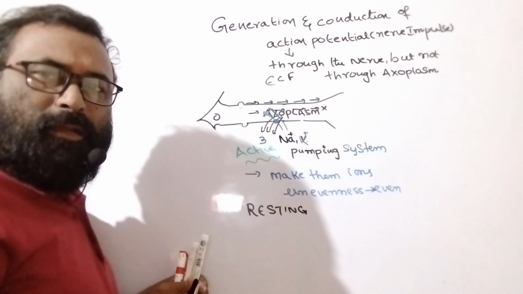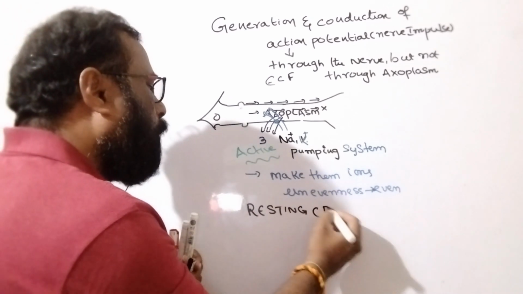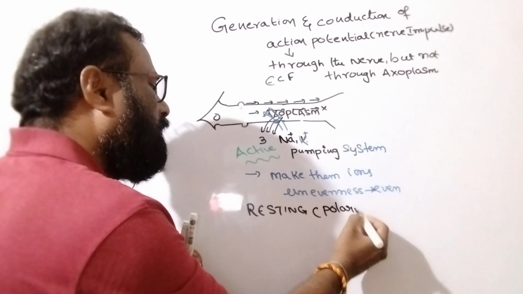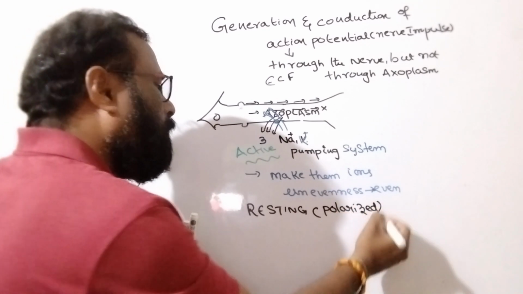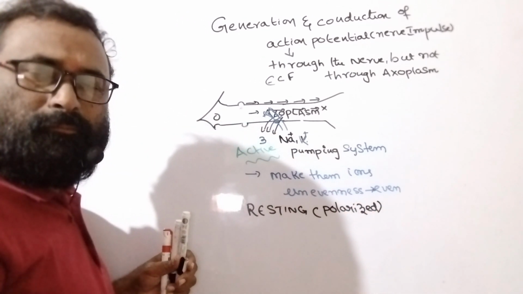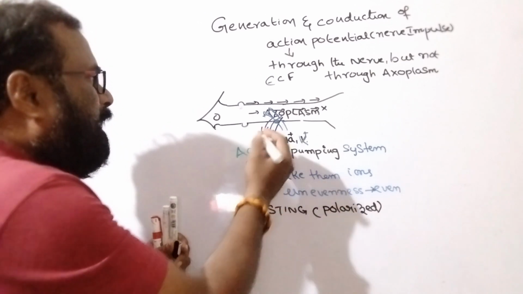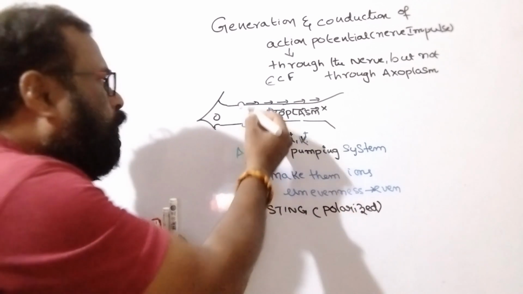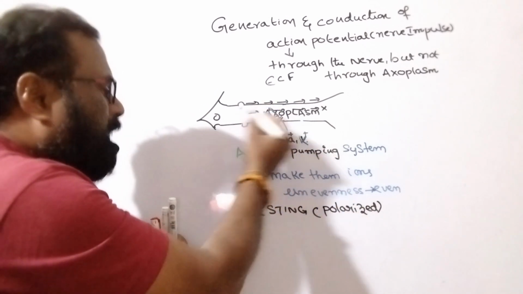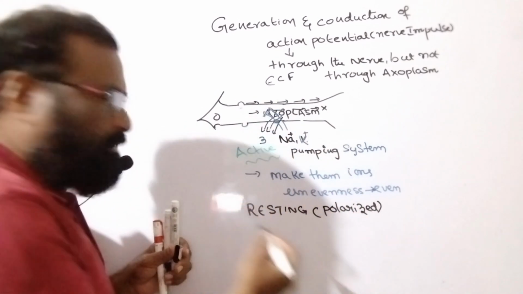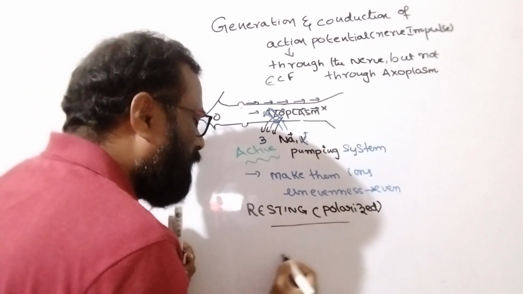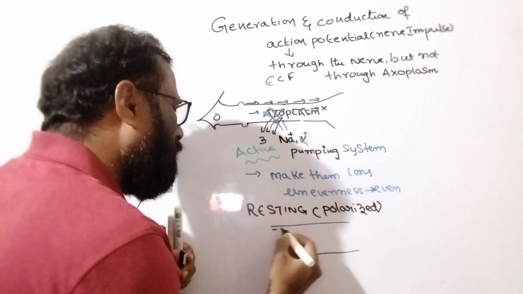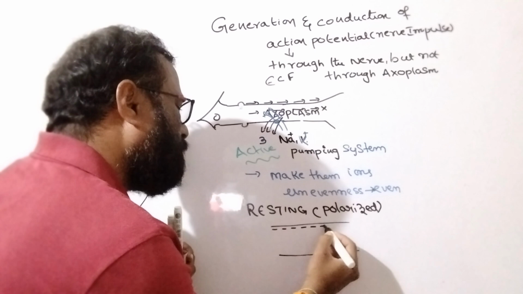At that time, the neuron is said to be polarized. Inside the axoplasm during the resting state, there is a negative charge.